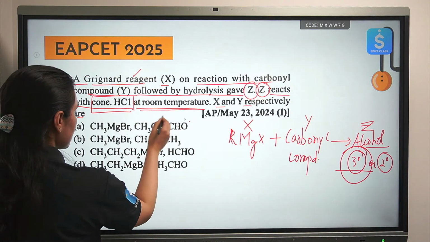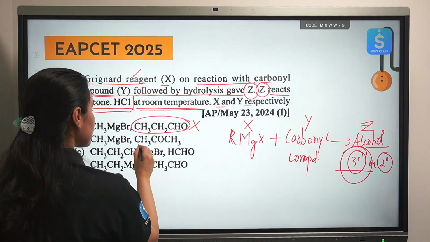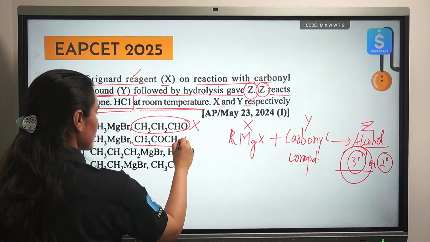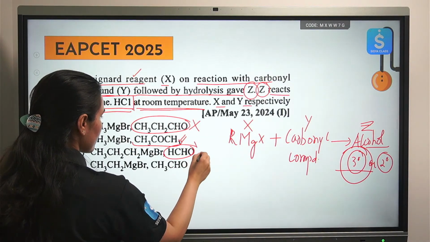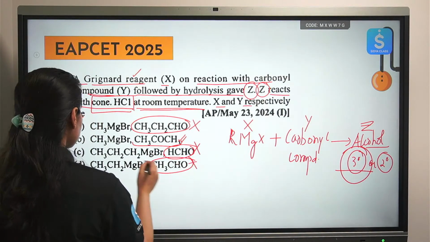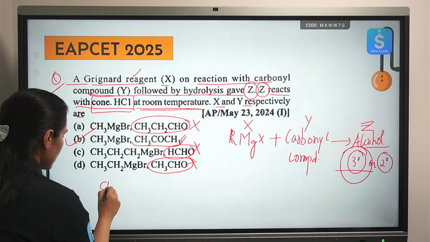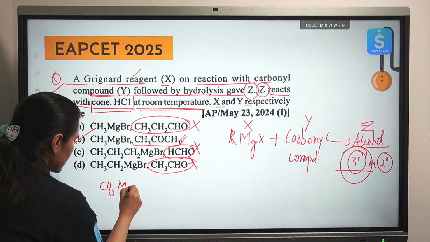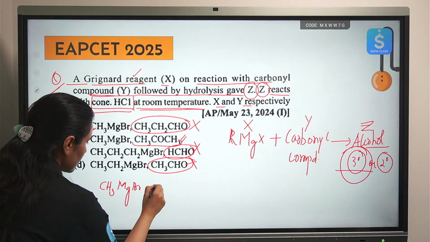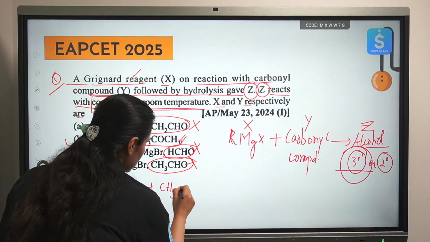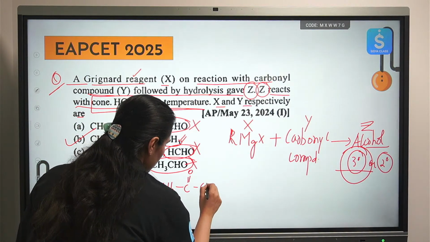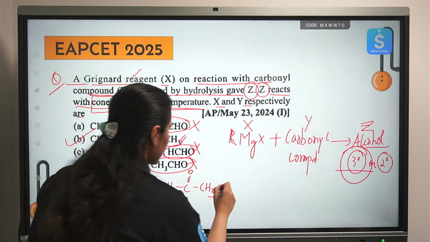So in this case, they have given you aldehyde, leave it. In this case, they have given us a ketone. This could be our answer. Formaldehyde, not possible. Aldehyde, not possible. Done. This is your X compound, this is your Grignard reagent. It is reacting with this ketone, and this is your final product.